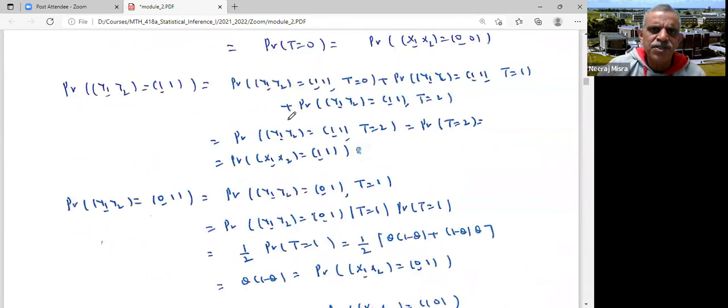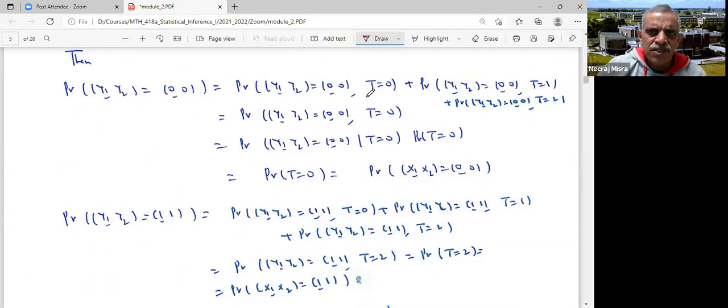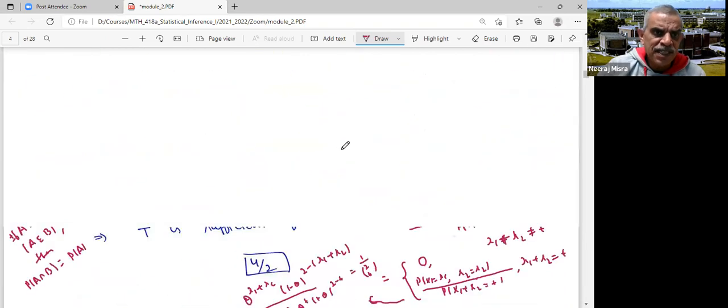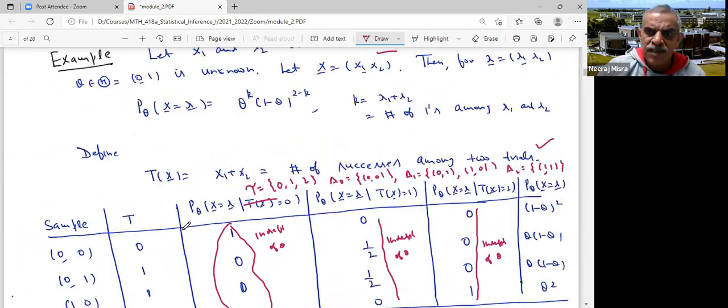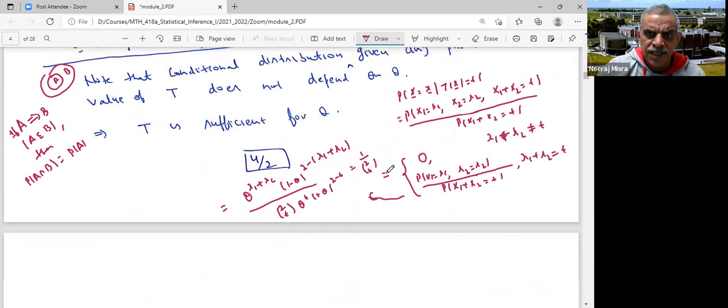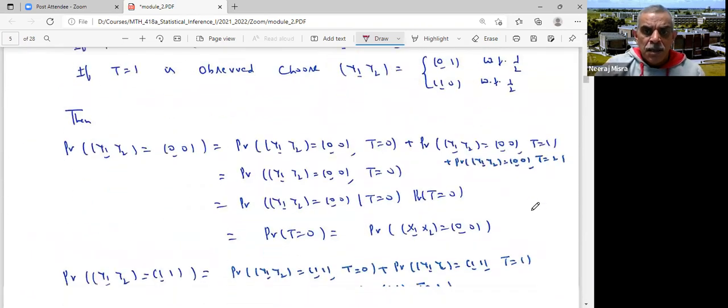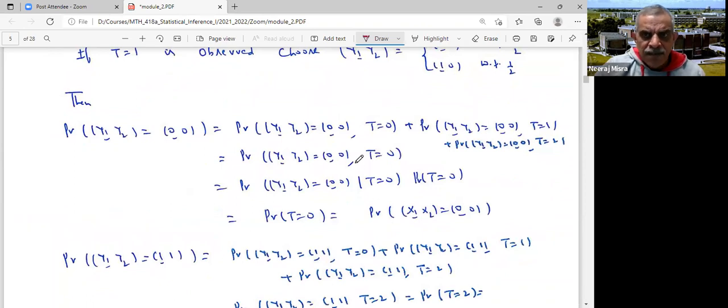Listen, Y1, Y2 equal to 0, 0 means probability Y1, Y2 equals 0, 0 given T equals 0, plus probability Y1, Y2 equals 0, 0 given T equals 1, plus probability Y1, Y2 equals 0, 0 given T equals 2, because my T can only take three values: 0, 1, 2. So I've applied the theorem of total probability on the possible values of T.